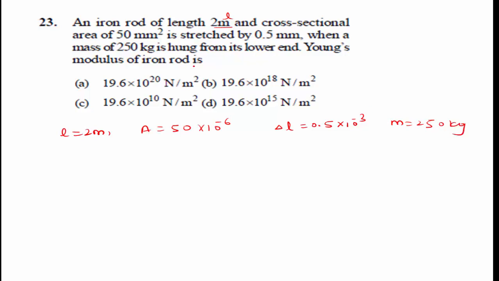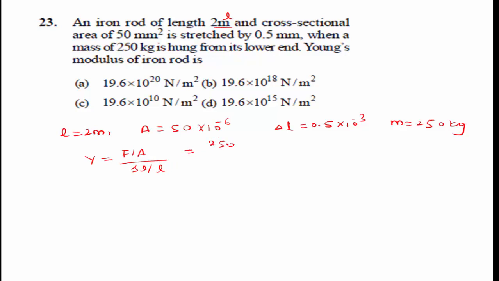We know the Young's modulus Y is equal to force per unit area divided by the change in length divided by its original length. Substitute the values.